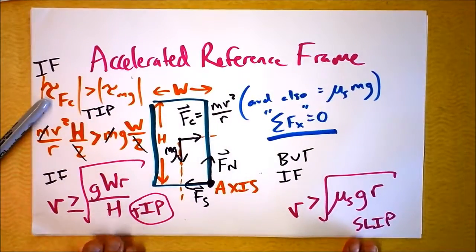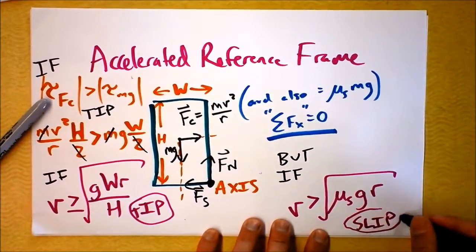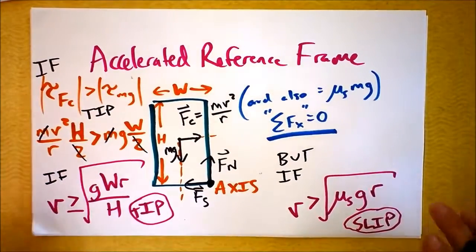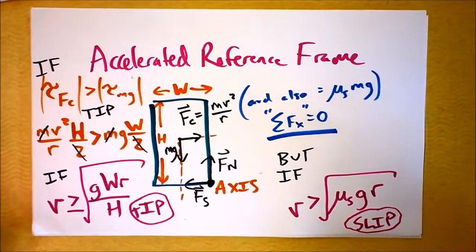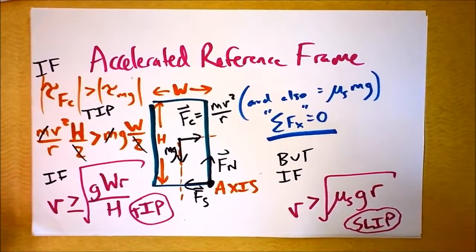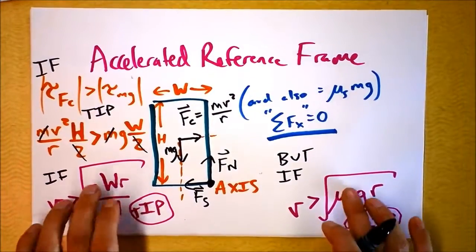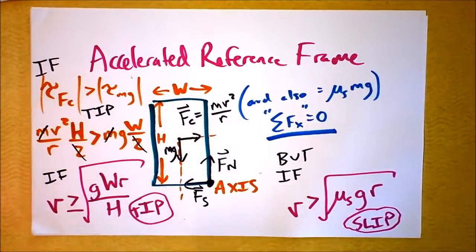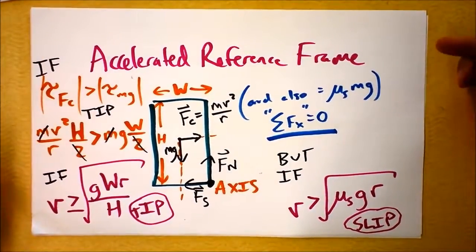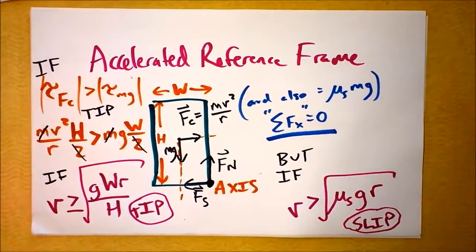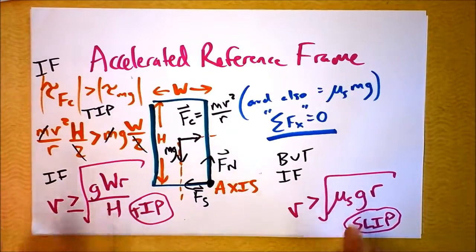So these two situations are different and interesting. I kind of want to look at whether one will be possible or the other will be possible. So I'm thinking I should compare these two. And I'm going to assume that v has gotten sufficiently big. If it's not tipping or slipping, then who cares? So let's put these two together and compare them.